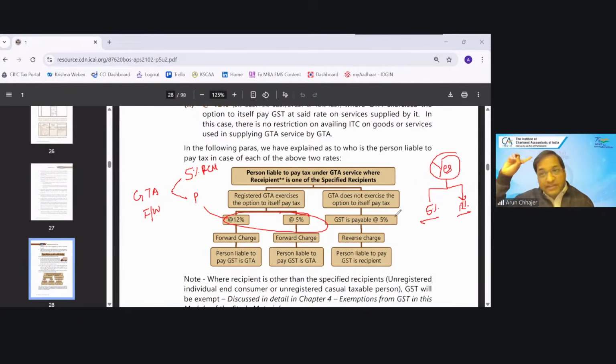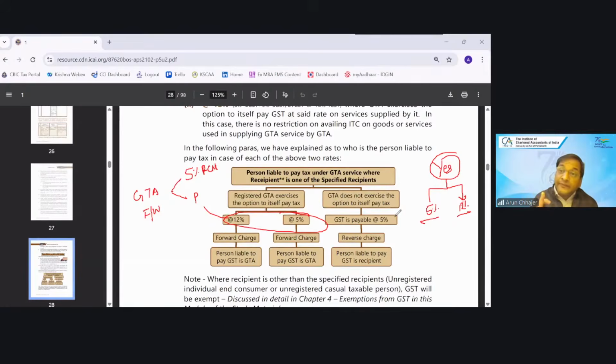There was an amendment. See, if I talk about day 1 of the GST, July 17, it was not possible. Either 5 or 12. I do agree. See, there was no concept of 5% at that point of time. It is only under RCM. In the FCM, there is only the concept of 12%. In the FCM, there is no concept of 5%.